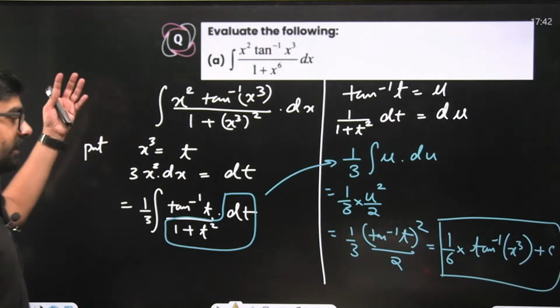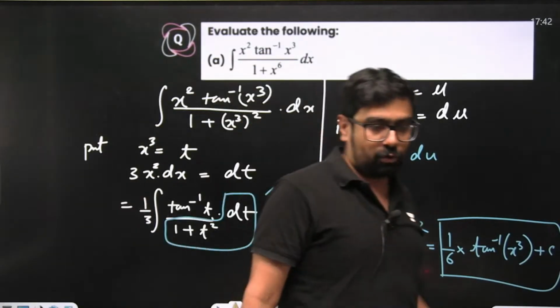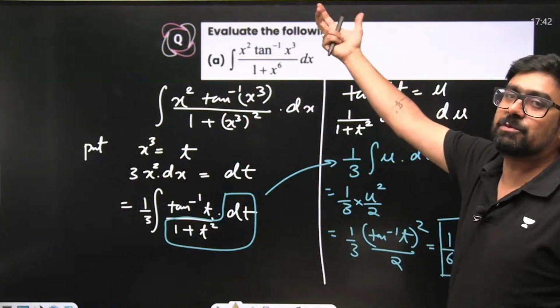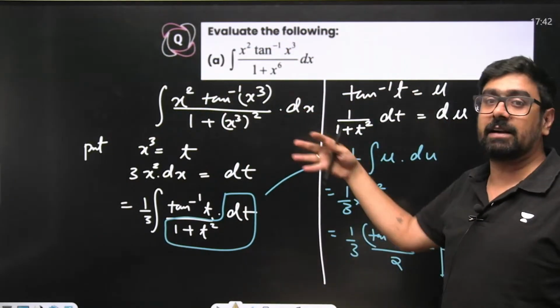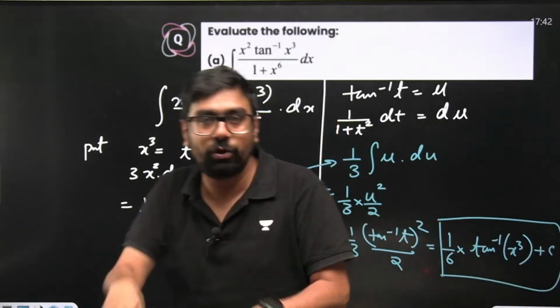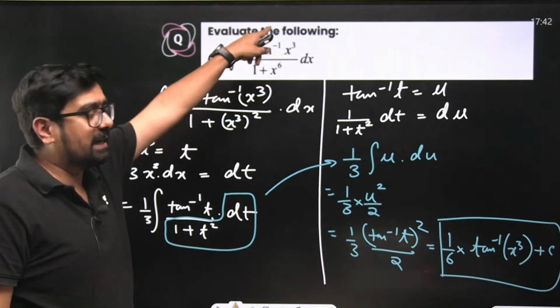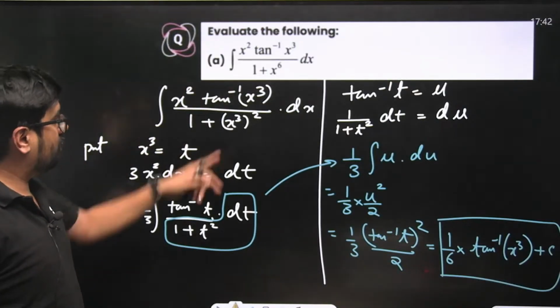Any other method, if you can think of, if you want to, this is just one method, you can do other substitutions also. It's not necessary that this is standard. This is how you'll have to solve, this is how you have to substitute. Here, one more thing which you can do is tan inverse of x cube. Directly substitute as t. Your answer will come faster.